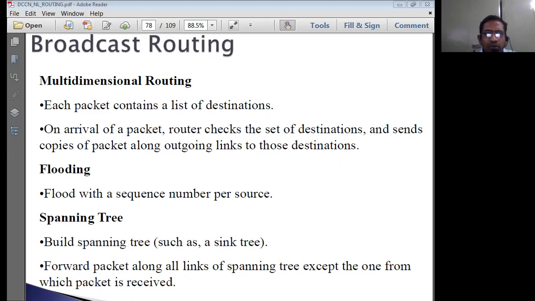So what the router will do now, on arrival of such a packet, is check the set of destinations and send copies of the packet along the outgoing links to those destinations. That's what that means. The packet has to be destined after checking it properly.